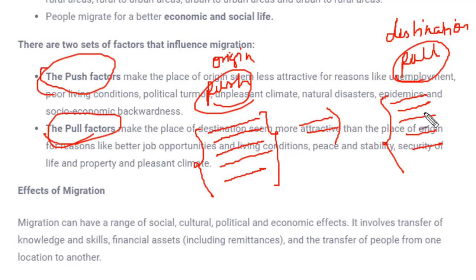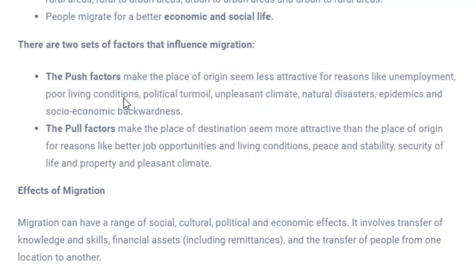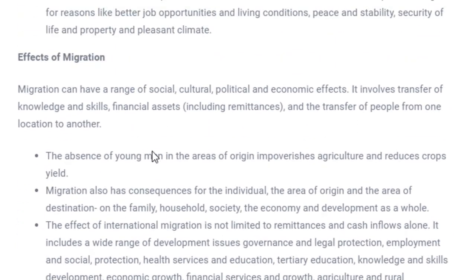And over here these factors are responsible for pulling or attracting you, and hence they are called pulling factors. Okay, I hope you have got this. These are the factors which are responsible for migration. Now we'll see what the effects of migration are.